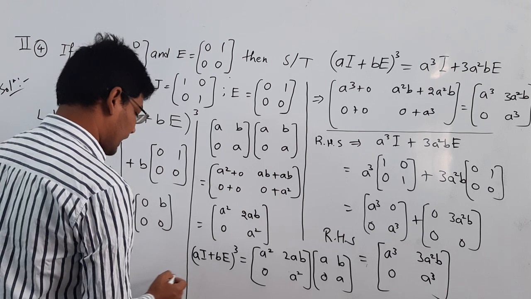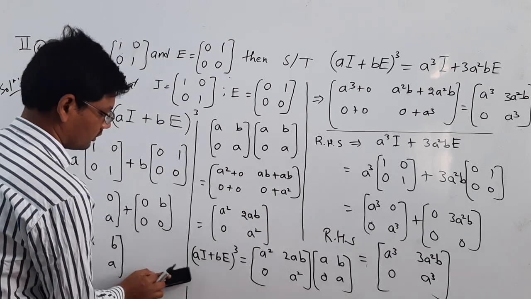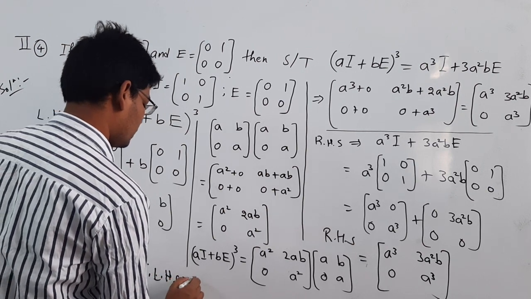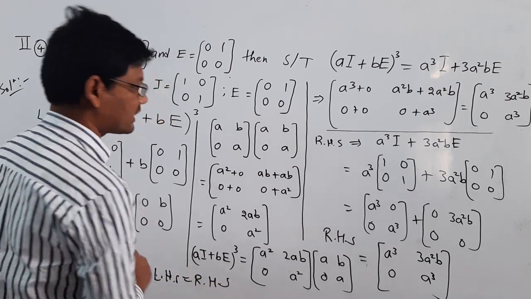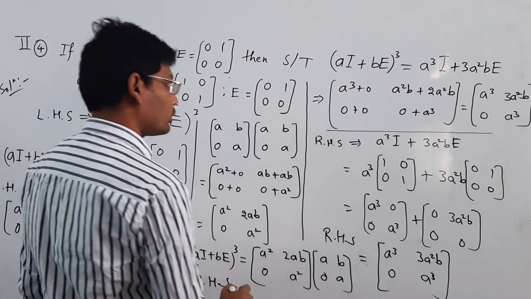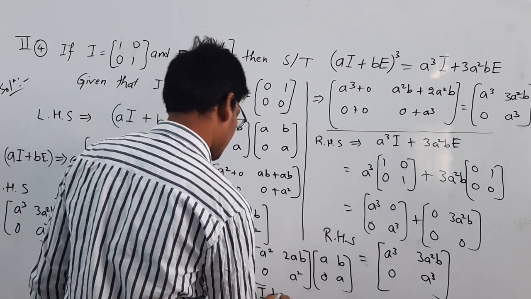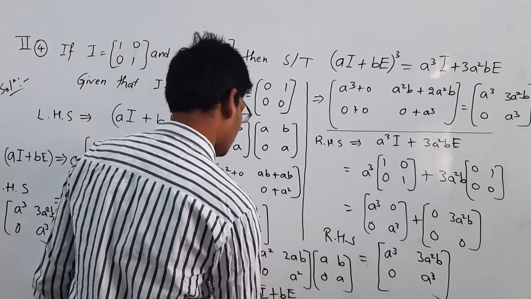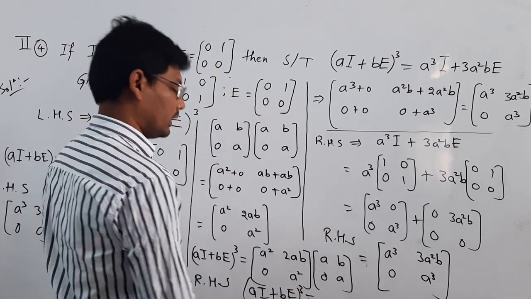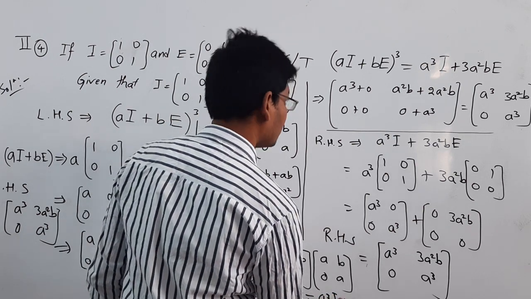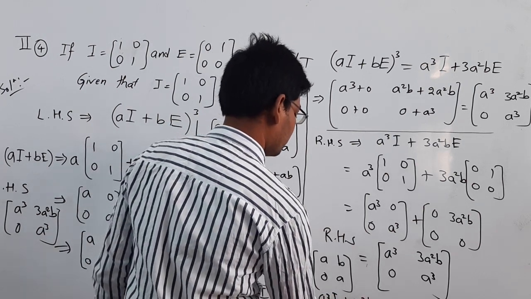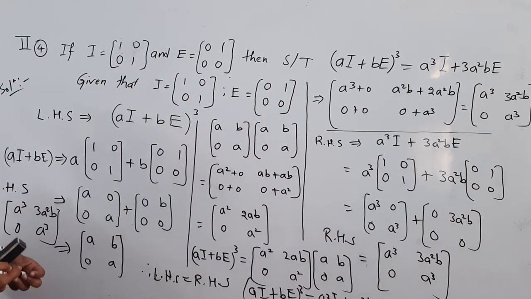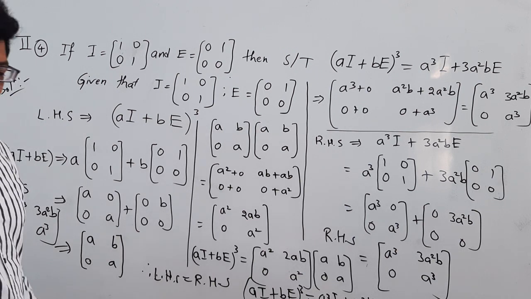So therefore you can write LHS is equal to RHS. Here we got the same answer. Then we can prove that (aI + bE) whole cube is equal to a cube I plus 3a square b into E. This is the final solution for question 4 here.